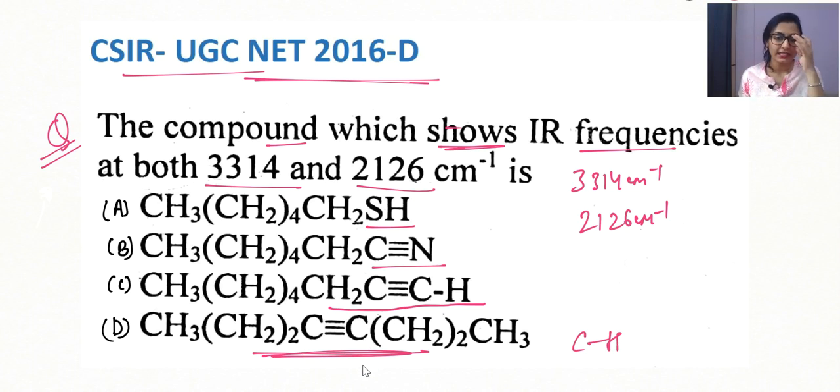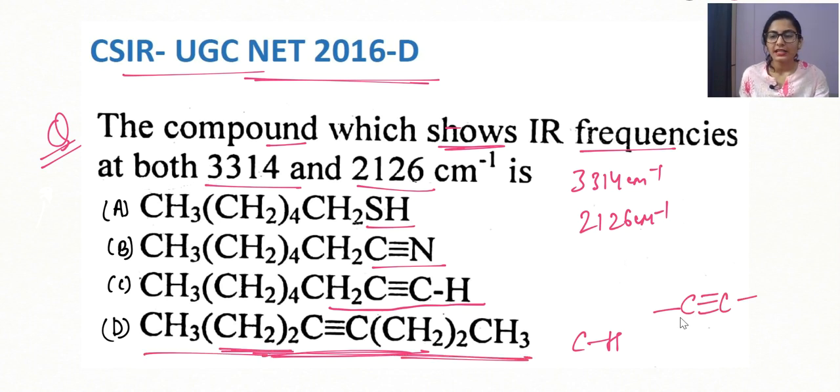Also let me tell you one more thing. If we have a symmetrical alkyne, and as I can see, this is symmetrical, isn't it? Symmetrical, guys. When we have a symmetrical alkyne, the antisymmetric or symmetric stretch is going to cause a very small dipole moment change, and the peaks are going to be really weak, not visible. If you have already seen my videos, you are going to correlate it very quickly.